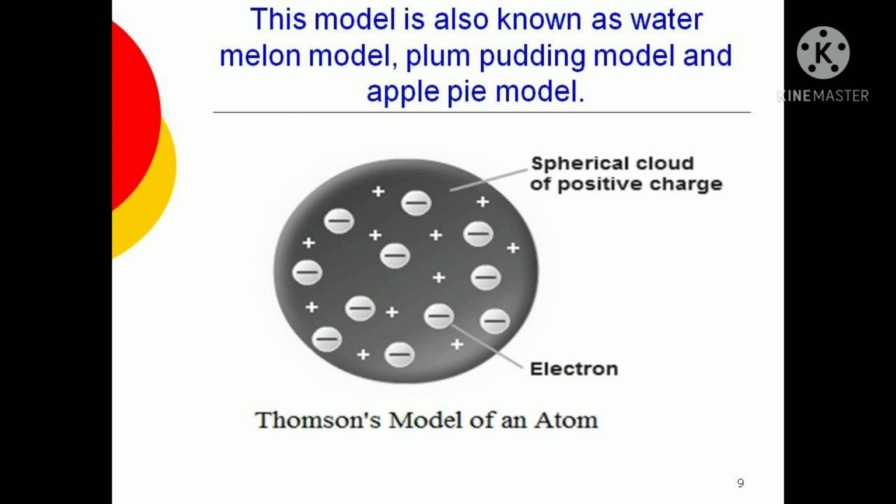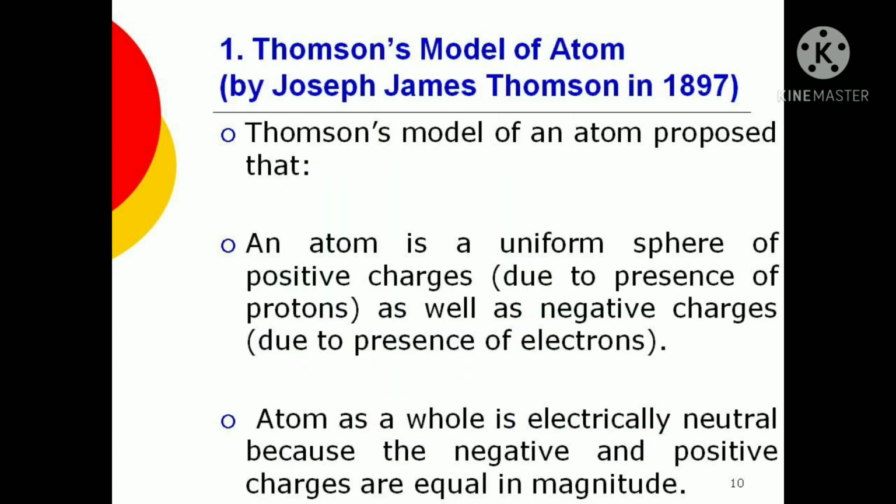So as you can see in the diagram, what Thomson thought was a spherical object which has both charges inside it. The spherical object consists of the positive charge, and electrons are embedded or fixed inside this sphere. So that was the thought of J.J. Thomson, who thought that it has a uniform spherical structure, with both positive and negative charges inside it.